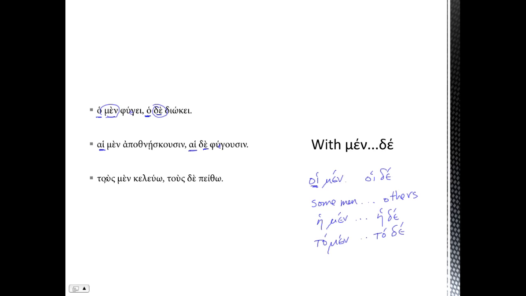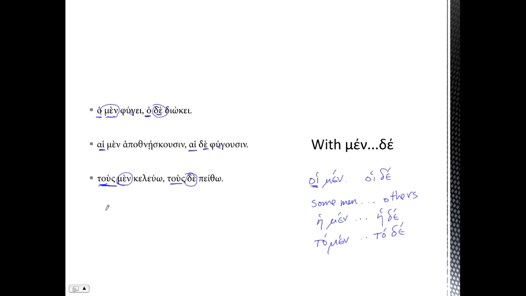Or they don't need to be necessarily nominative as they are in these two. They could be accusative. Tous men keleuō, I order some. So there's our men, and de, indicating some kind of contrast, some kind of comparison. And here's our pronominal article. So tous men keleuō, I order some men. Tous de peithō, I persuade others. So there's our tous.